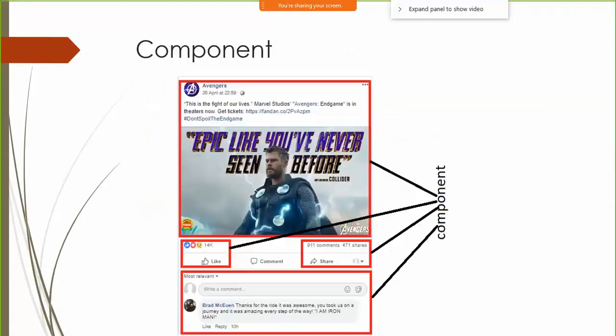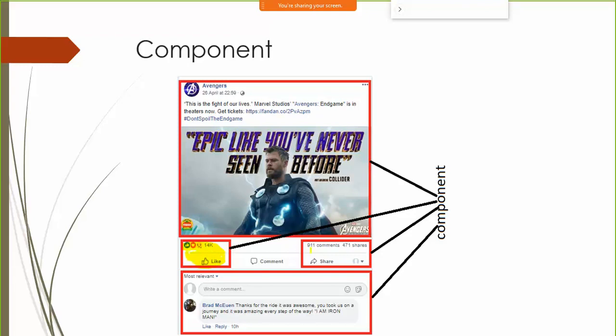So bootstrapping, all this I have discussed. When you talk about components, you can just take a look at this Facebook page also, wherein we are having a post. Each one of these things is a separate component. Like this like button, it has some HTML, some code associated with it, some styles associated with it.